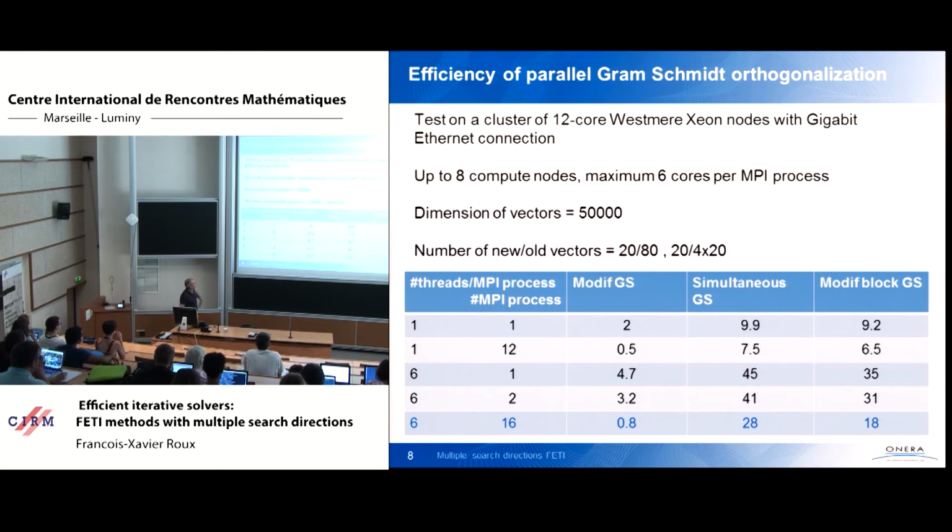And so this table just shows a small experiment with local vectors of dimension 50,000. It's supposed to be the size of the interface for a subdomain at the local level.